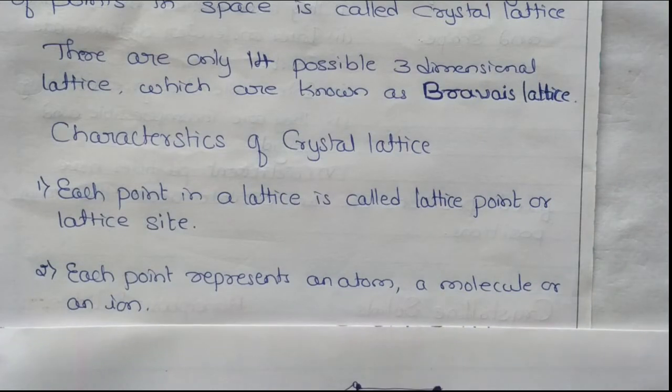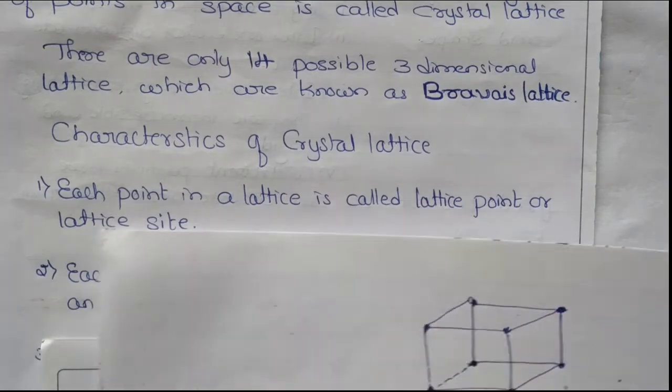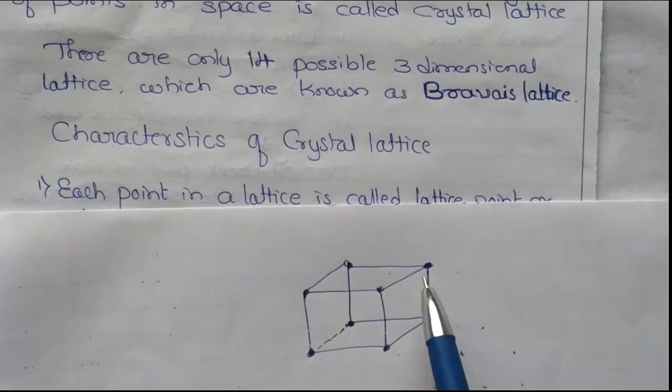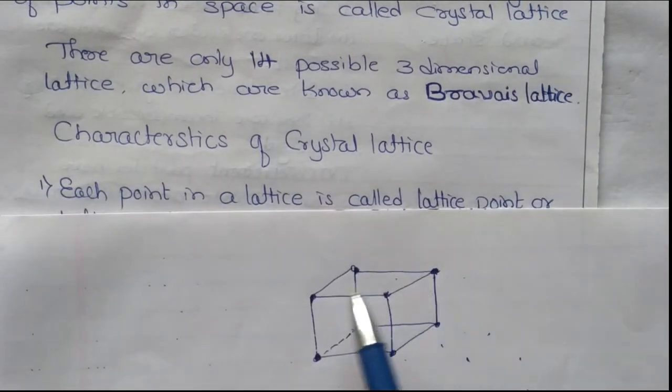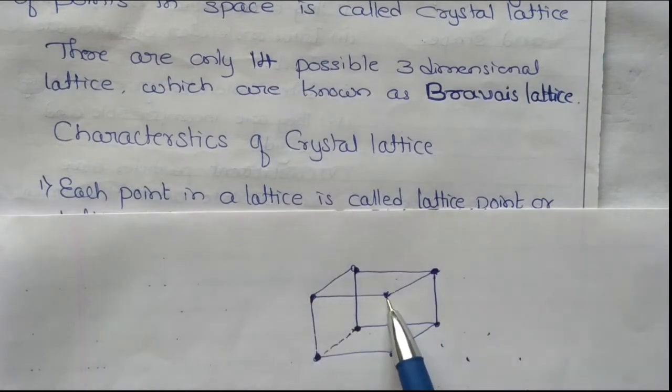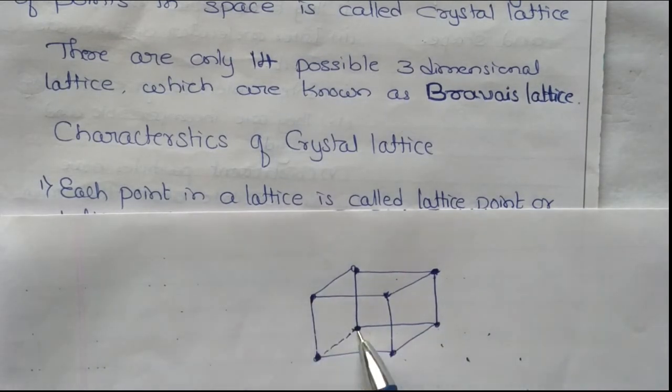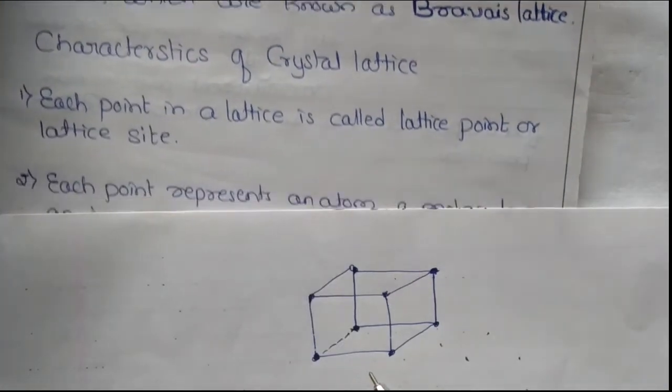Each point in a lattice is called a lattice point or a lattice site. These are the points, so these points are called a lattice point or a lattice site. That is the first characteristic property.